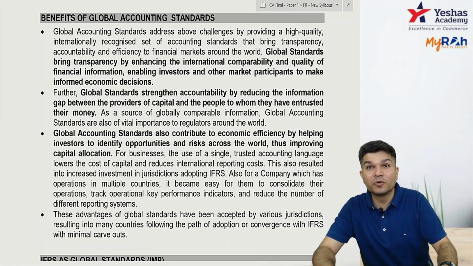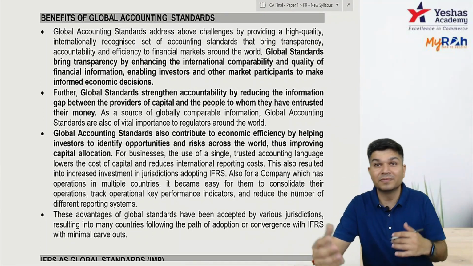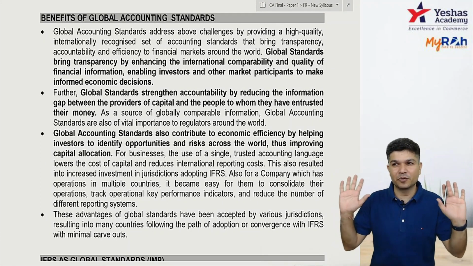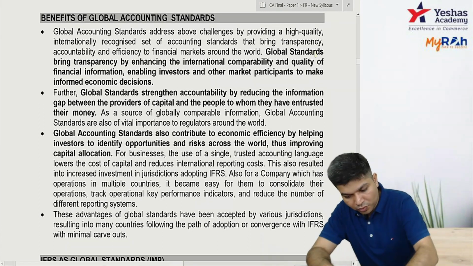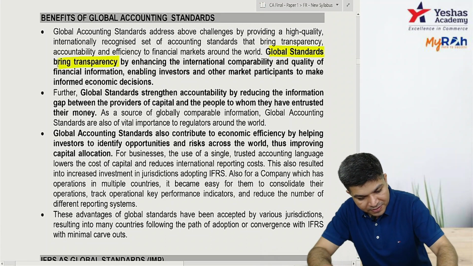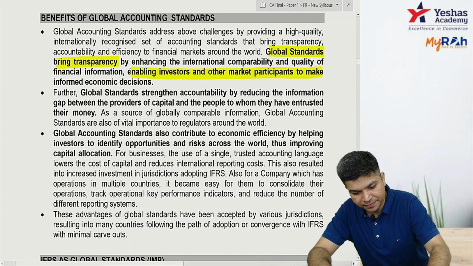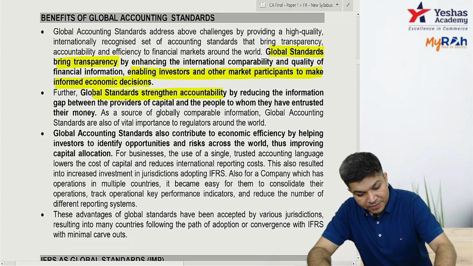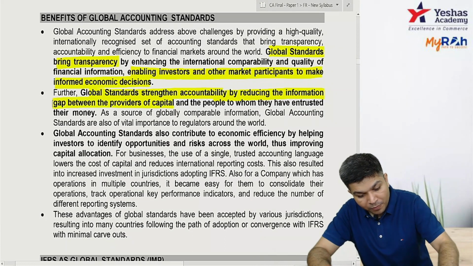Now, benefits of global accounting standards. If I have global standards, what are the benefits? One, comparability increases. Number two, global investors feel at ease. Okay, our accounts are fine, it's comparable the world over, I can understand it properly. So global standards bring transparency, enabling investors to make proper decisions. They strengthen accountability by reducing the information gap between providers of capital and the people to whom they have trusted their money.